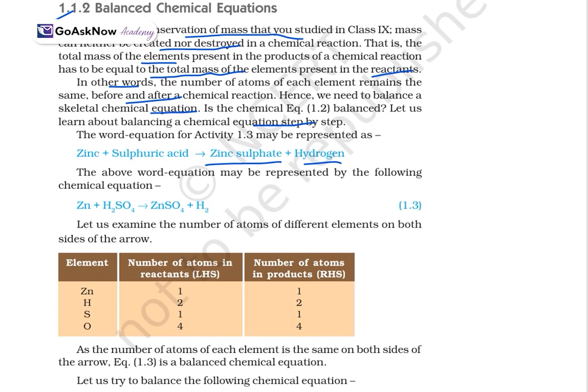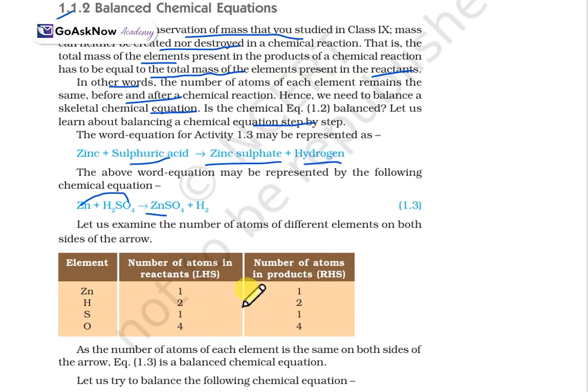We can write zinc as Zn, and H2SO4 is sulfuric acid. These are all formulas you have to learn by heart. When they react, we get ZnSO4, which is zinc sulfate, and H2. So let us examine the number of atoms of the different elements on both sides. For zinc, the number of atoms here is 1, and the number of atoms on the RHS is also 1. That's fine. For H, it is 2 here and 2 there. Okay, that's fine. For S it's 1 and 1, and for O it's 4 and 4.